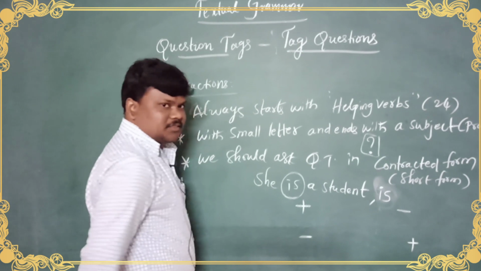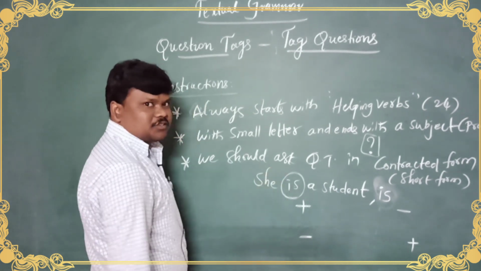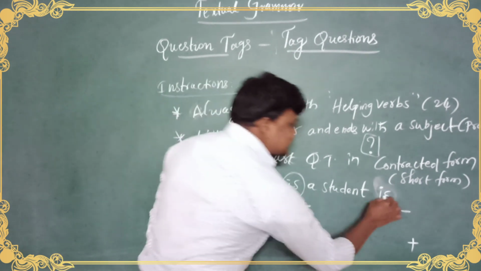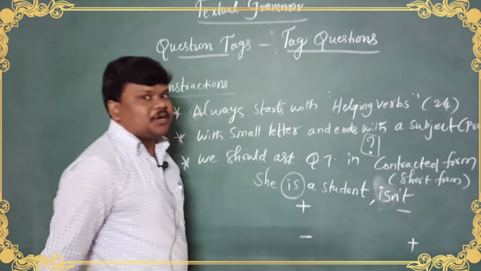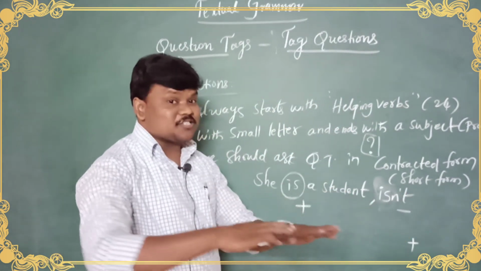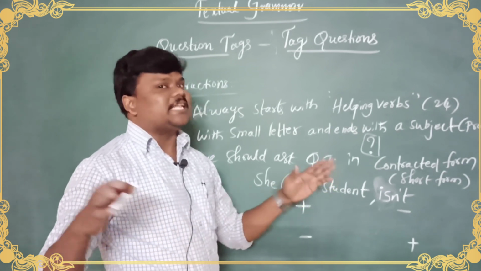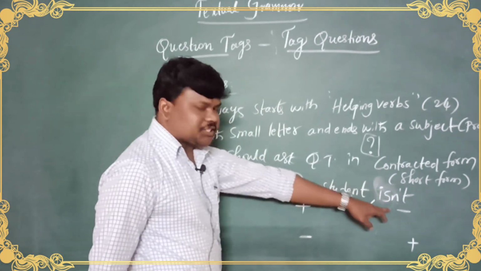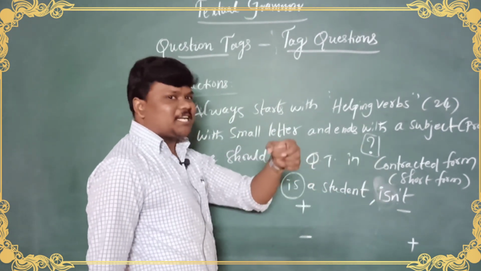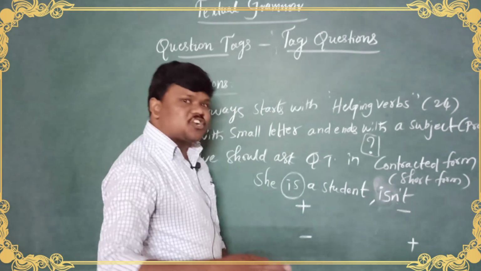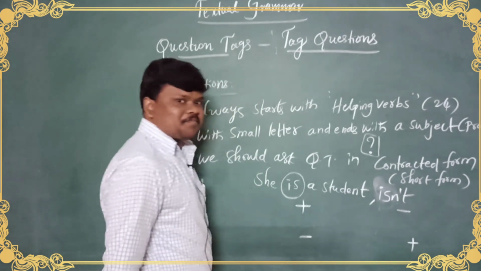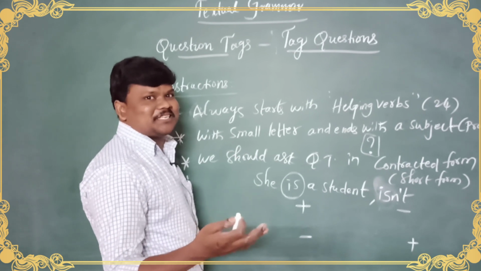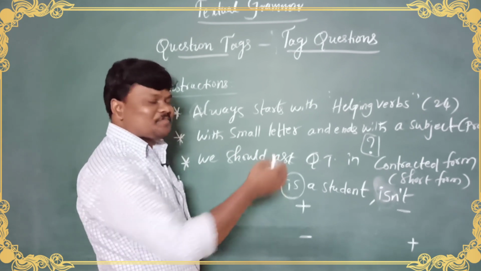She is a student. So you need to ask a short question to get confirmation whether she is a student or not. So see, is, and we need to write a contracted form, meaning a short form: isn't. Don't write is not she, is not she is a fully lengthy form. So question tags must always be written in a contracted form, which means short form: isn't, don't write is not. So apostrophe is compulsory. Can anybody immediately recall the spelling for apostrophe? Apostrophe spelling, please. Let me write it for you myself.